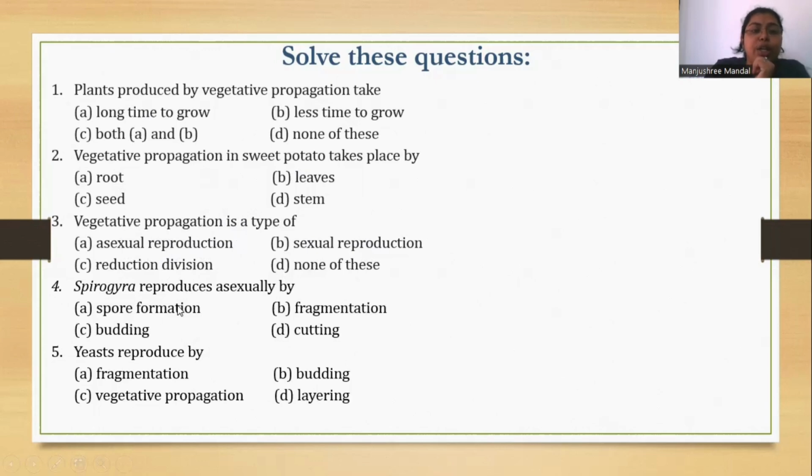Spirogyra reproduces asexually by spore formation, fragmentation, budding, or cutting. If you remember from the last class, Spirogyra reproduces asexually by fragmentation. And if you are talking about yeast reproduction, it will always be budding.